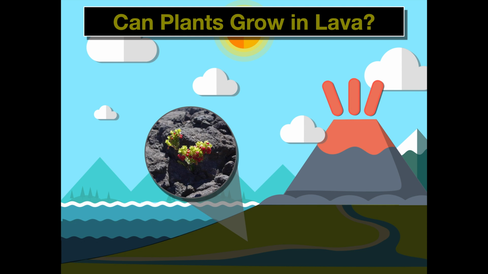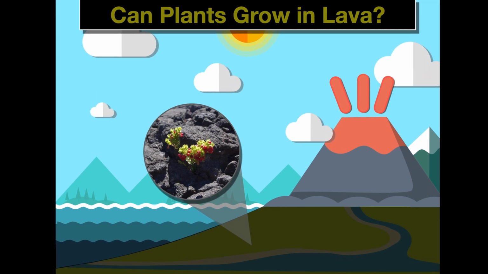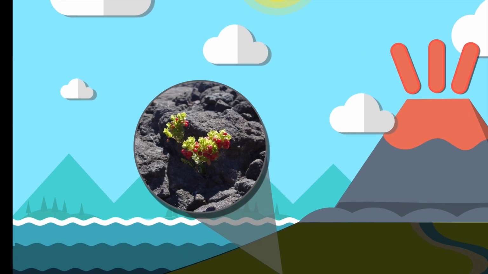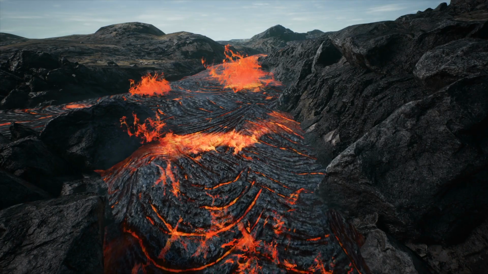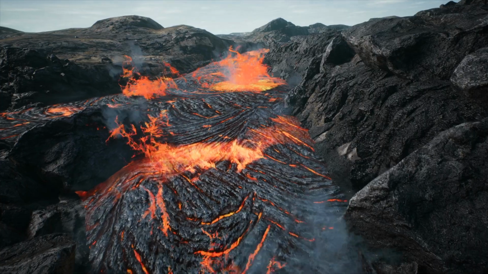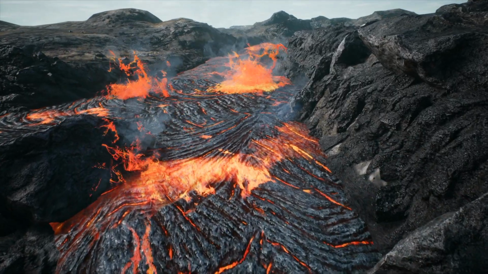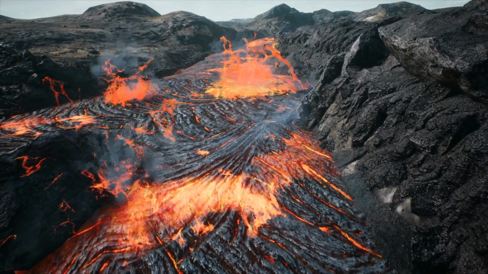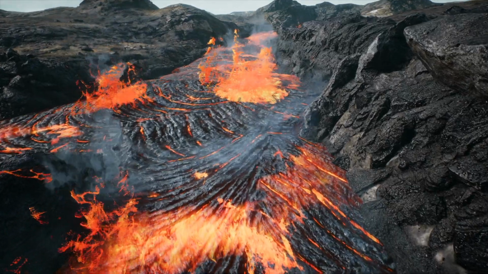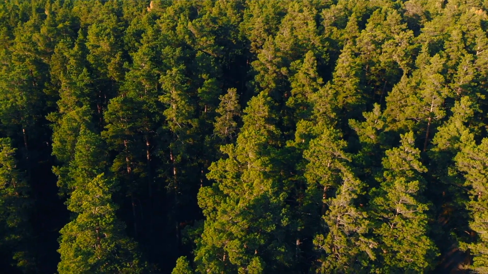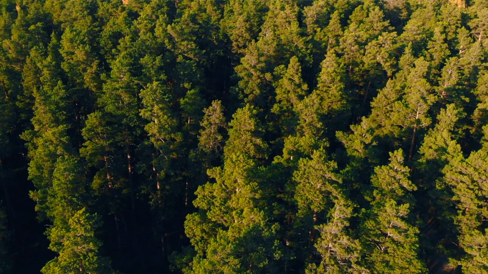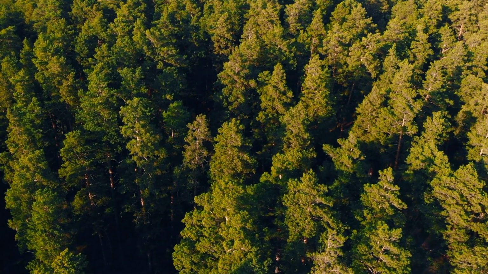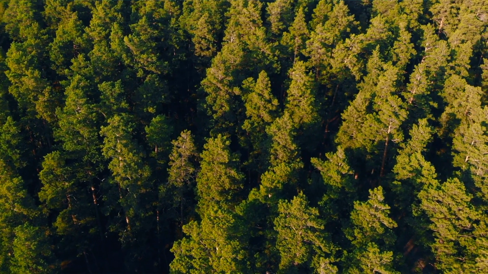Now, if we look at this image here, we can see that if a plant is very hardy and tenacious, it can successfully grow in between the cracks of that lava and rock. And this is really what we're looking at here. This is how succession is going to start, and this is how ecosystems that go through a natural disaster and collapse grow on new land and start over.